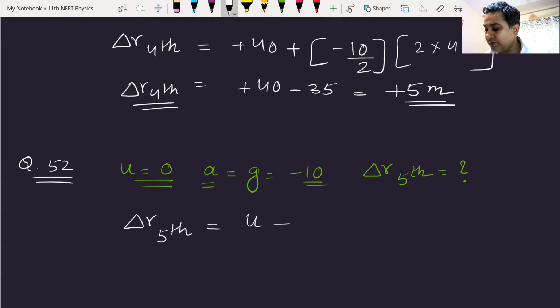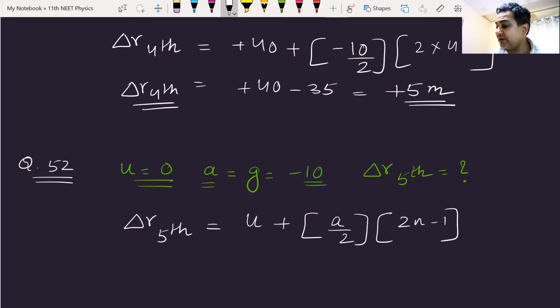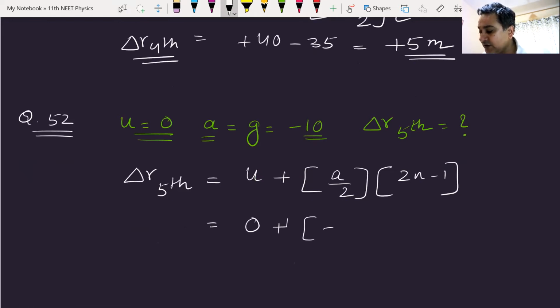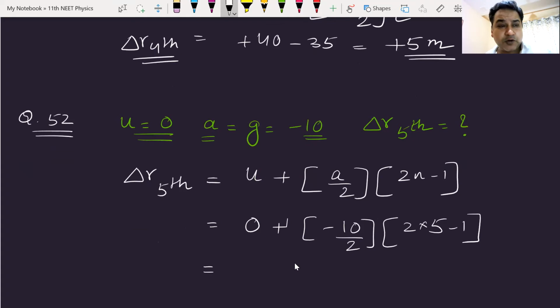It is u plus a by 2 into 2n minus 1. That is the formula. I just put the values here, get the answer and stay happy. U is 0 plus acceleration is minus 10 by 2 multiplied by 2 into 5, 5th second, minus 1. And I think the answer would be what? Minus 45 meters. We are getting the displacement, not the distance.